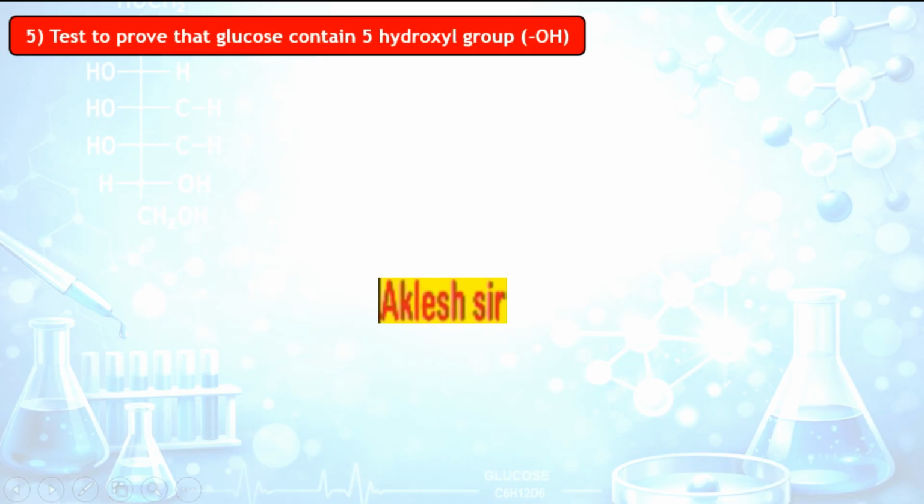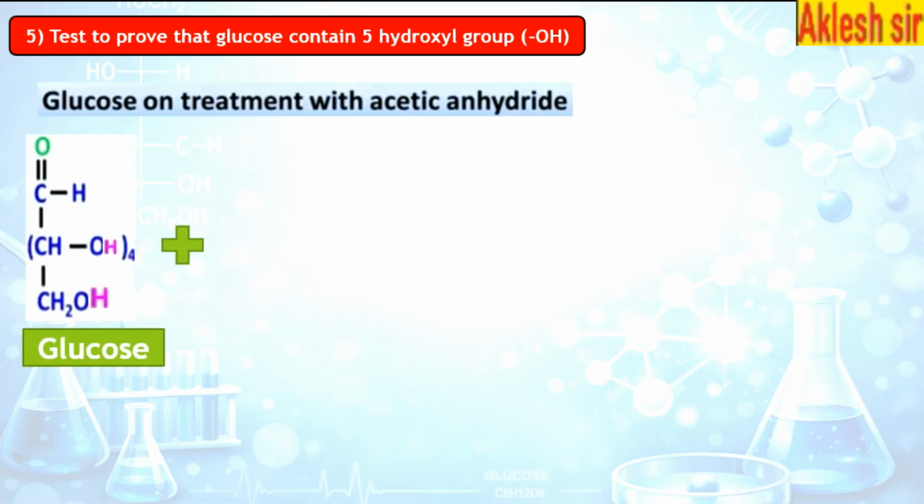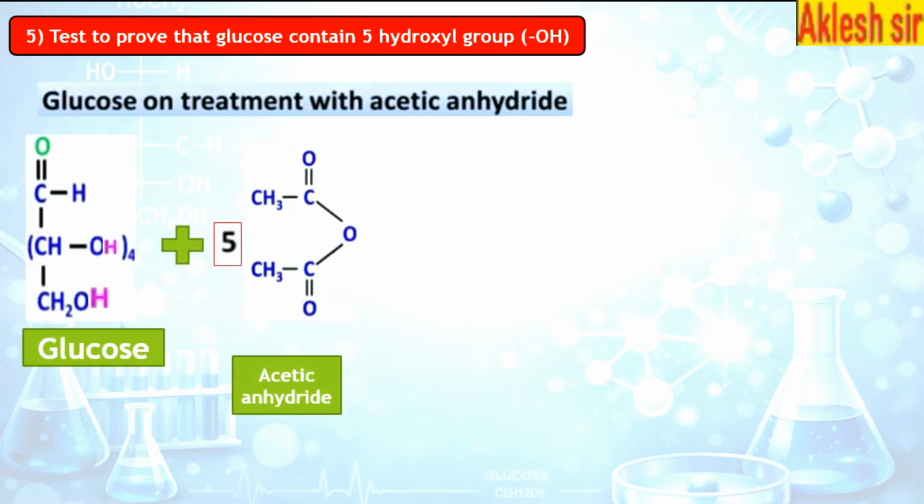Test to prove that glucose contains 5 hydroxy groups, when treated with acetic anhydride. So this is the glucose which is reacting with 5 molecules of acetic anhydride. This part is known as the acetate group. This acetate group I have removed, and from the glucose below you can see this part, the CH2OH part, here the hydrogen will be removed. So I am removing the hydrogen and it is attaching with the acetate group to form acetic acid. The formula is CH3 C double bond O OH.